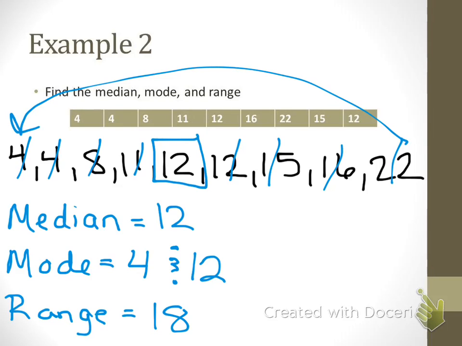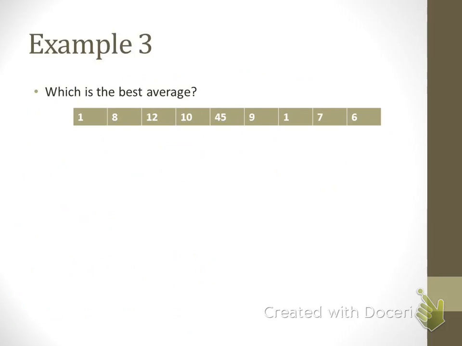Well, moving on to example 3. In example 3, we're choosing the best average, okay? And we're given a set of numbers. The scenario is that you decided to do a dance-a-thon, okay? So you did a dance-a-thon, and basically a dance-a-thon is however long you can dance.